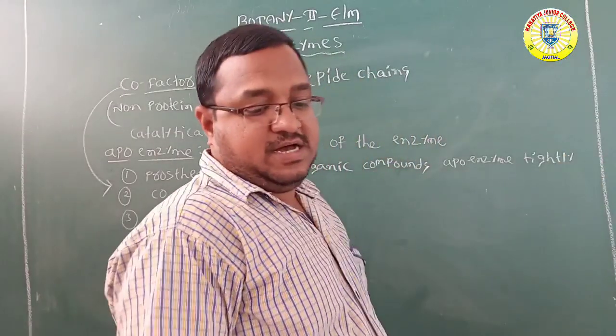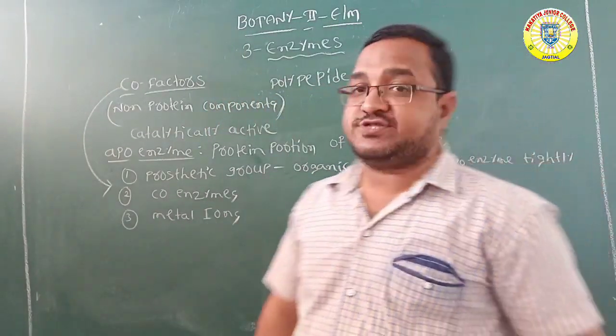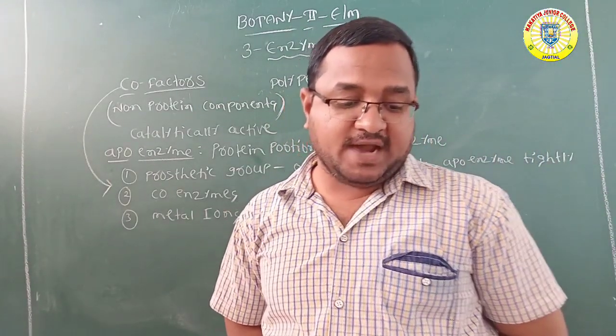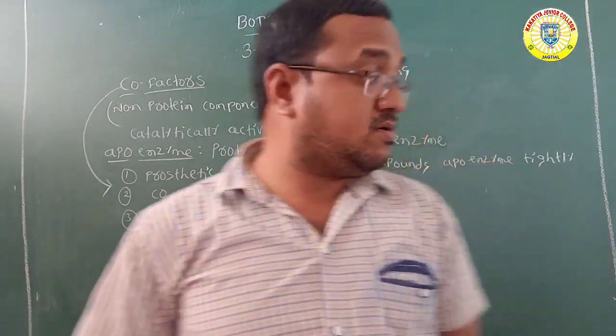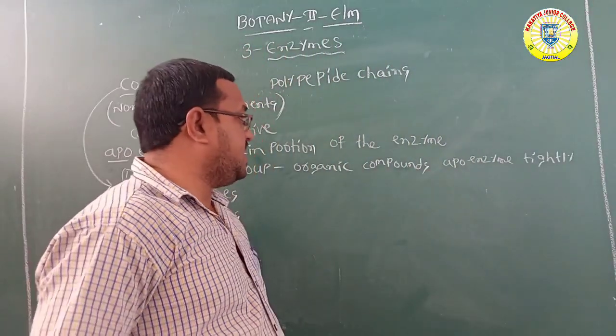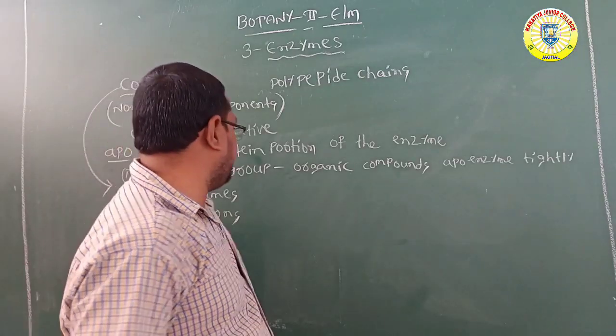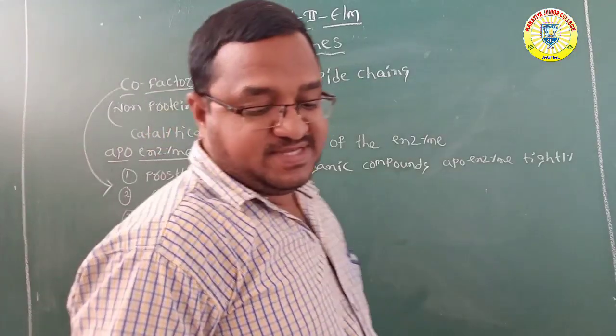Okay, this is the first one. Prosthetic group is nothing but the organic compounds which can bind the apoenzyme tightly. Second one, coenzymes.